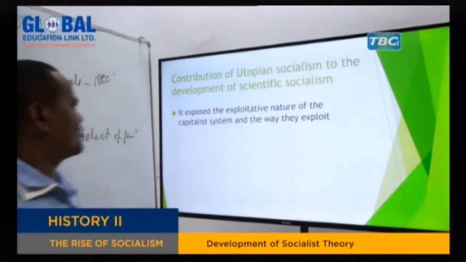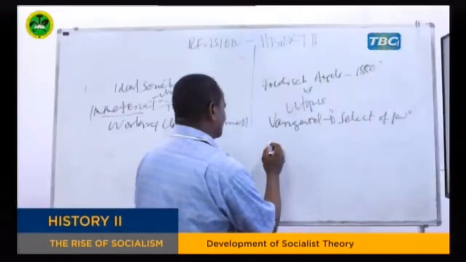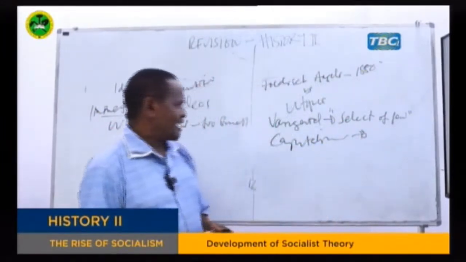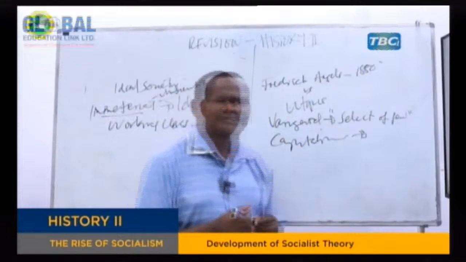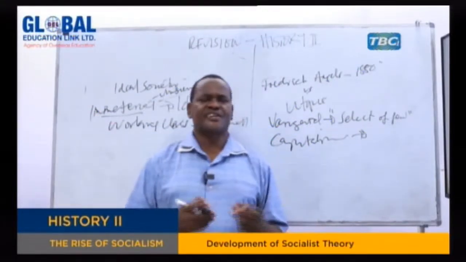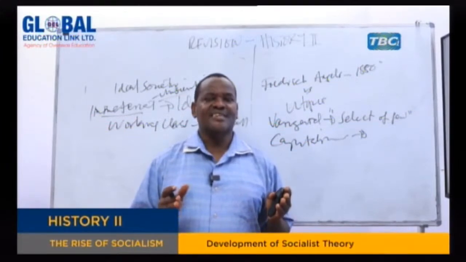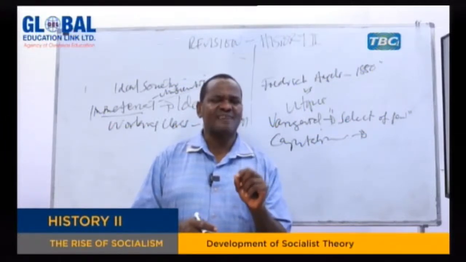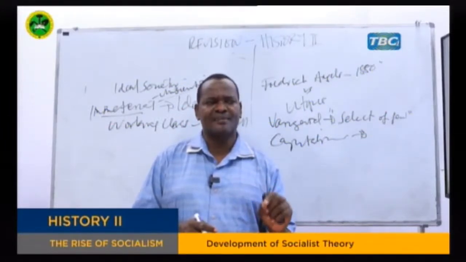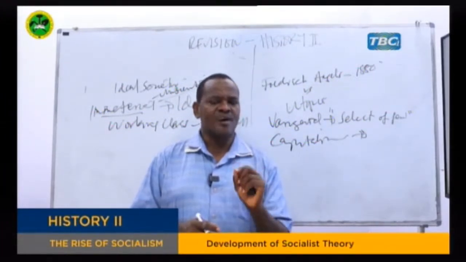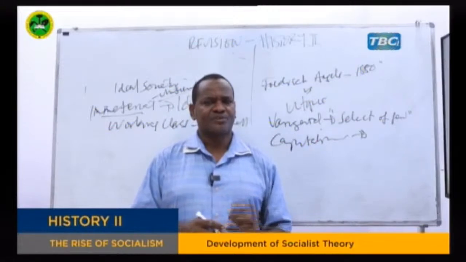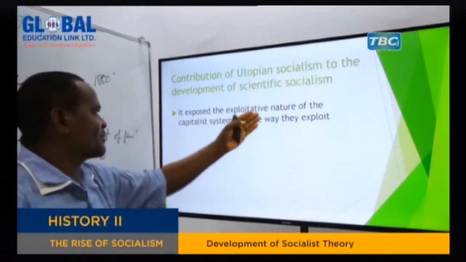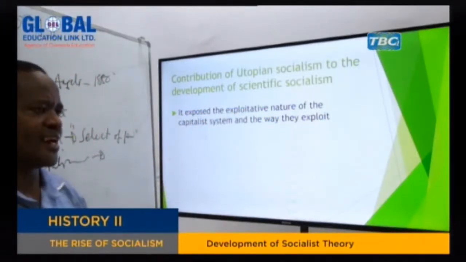But the second contribution, it exposed the exploitative nature of capitalism. By starting to think about establishing a society where all people are going to be treated equally, it was obvious that they had already discovered at that time that people were not equal in the society. They had already discovered that there was exploitation of man by man. So that's why we said one of the contributions of utopian socialism to the rise of scientific socialism is that it exposed the exploitative nature of the capitalist system and the way it exploits.